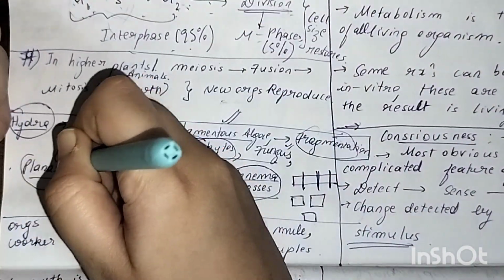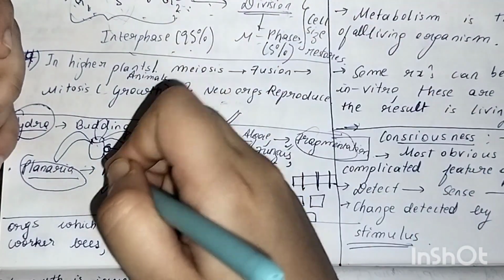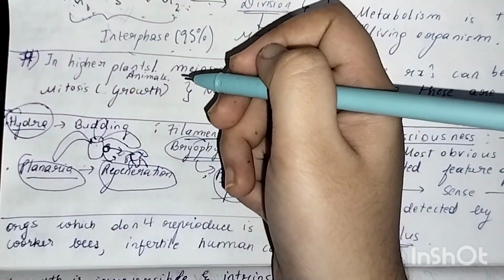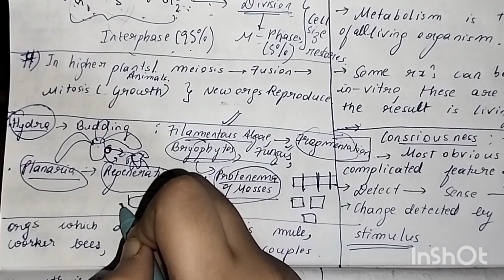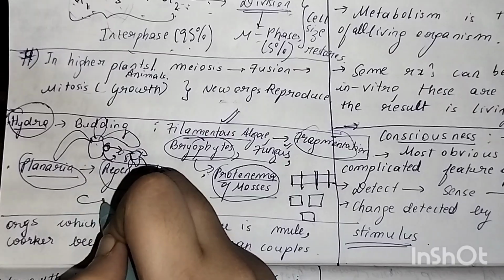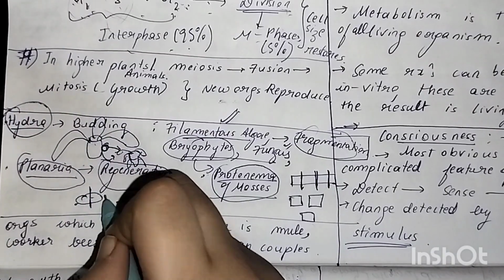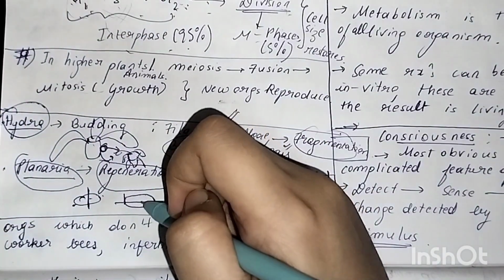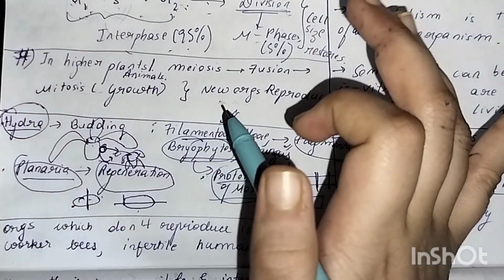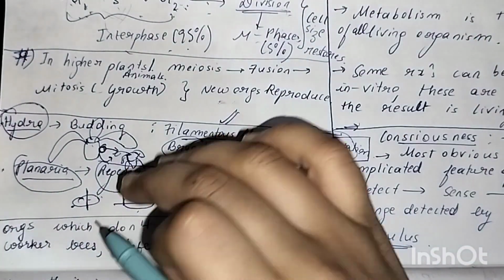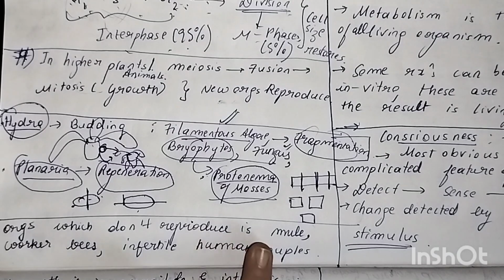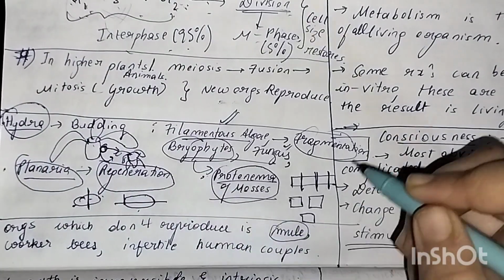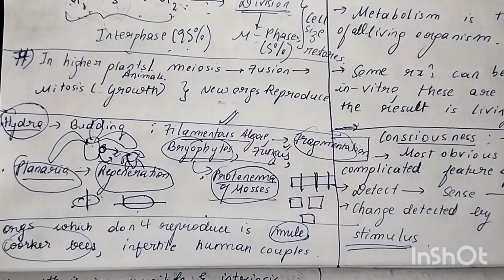Then planaria. You might have studied in class 9th or 10th that regeneration happens. How? If this is the planaria, I can cut from here, or I can cut from here. Each fragment will grow into a new organism, but it is a chance event actually. It does not do it purposefully. It happens accidentally, and then it will start growing this way. That is the regeneration property.